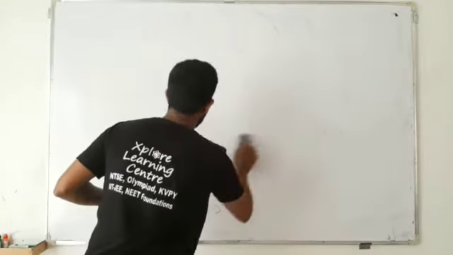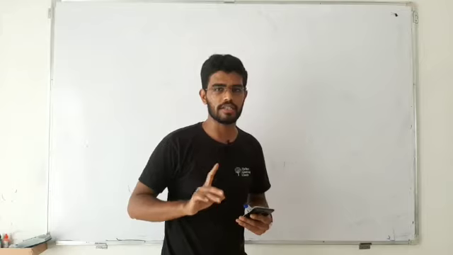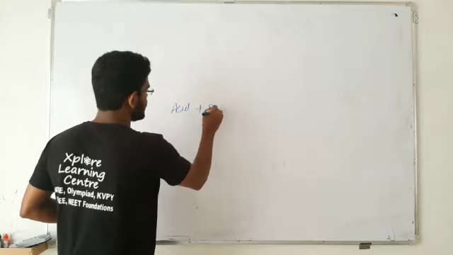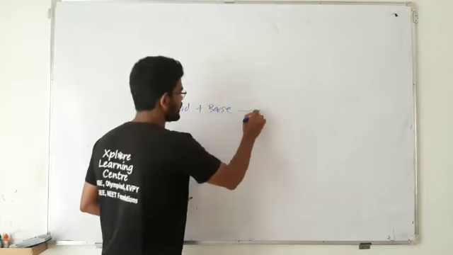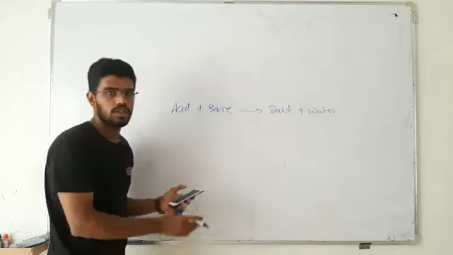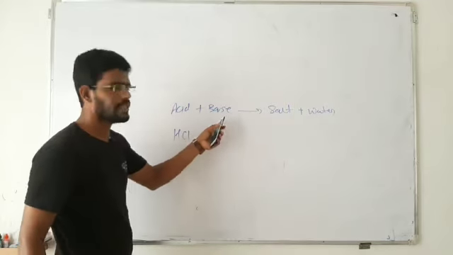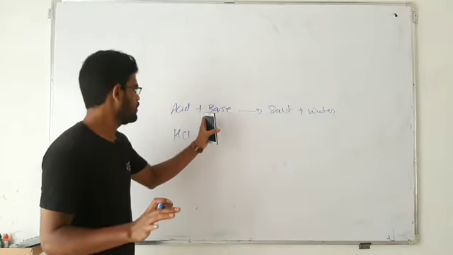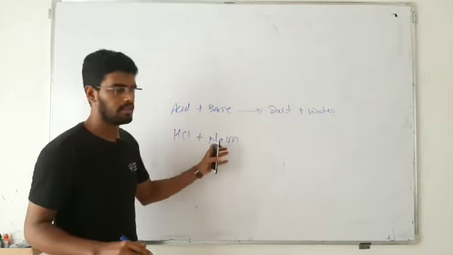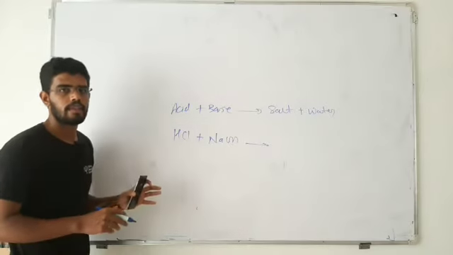They have given us the reaction of acids and bases. No specific name of acid and no specific name of base is mentioned there. Okay, so simply we can take an example of an acid reacting with a base. As they have said, acids and bases reacted, salt and water is formed. Okay, for this reaction take an example. HCl is an acid, we know. For base, any random acid and base we need to choose. If you know any base, NaOH is the base, HCl is an acid. Okay, when we react these together, a salt is formed.